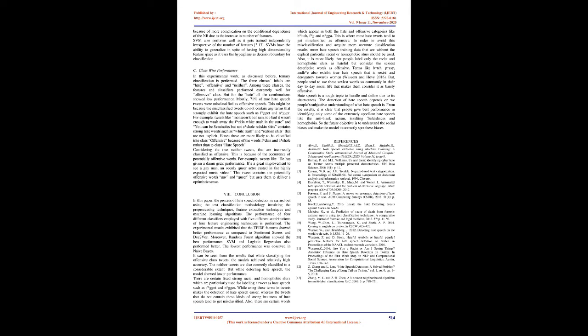This might be because the misclassified tweets do not contain any terms that strongly exhibit hate speech such as F-got and N-getter. For example, tweets like "monsoon lot of rain, too bad it wasn't enough to wash away the F in white trash in the state" and "you can be Seminoles but not a shoal redskin shits" contain hate words such as white trash and redskin that are not explicit. Hence these are more likely to be classified into class offensive because of the words F in and a shoal rather than to class hate speech.